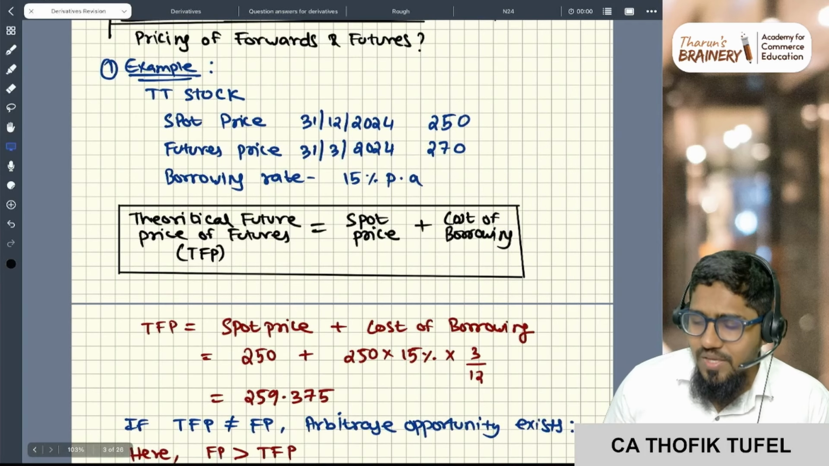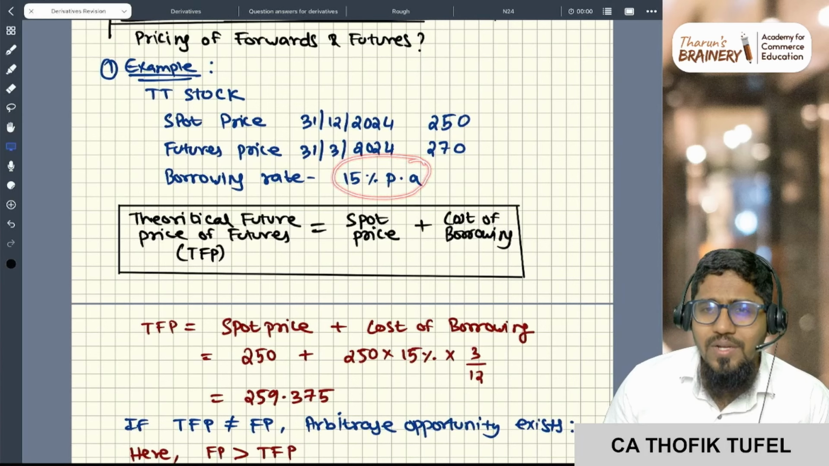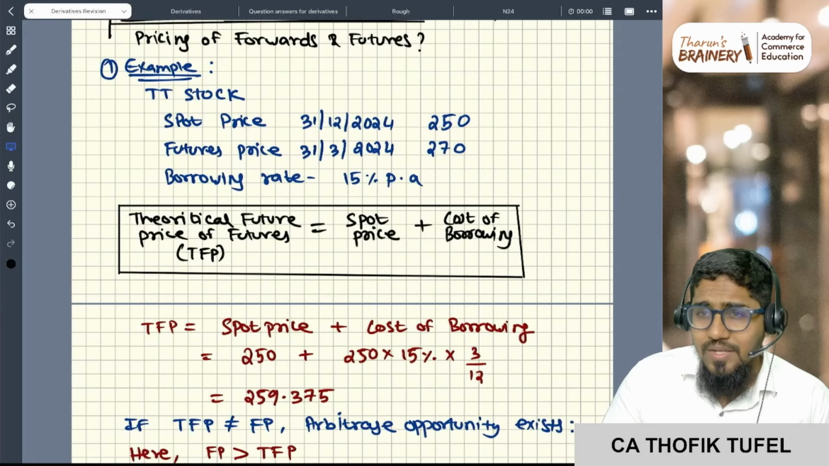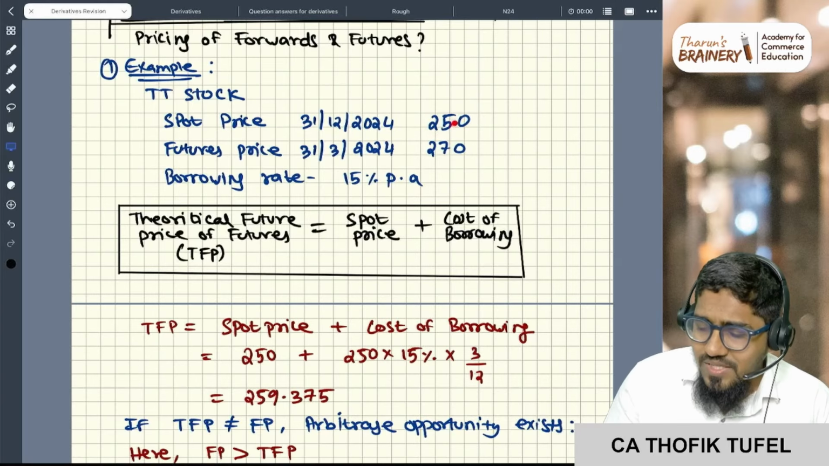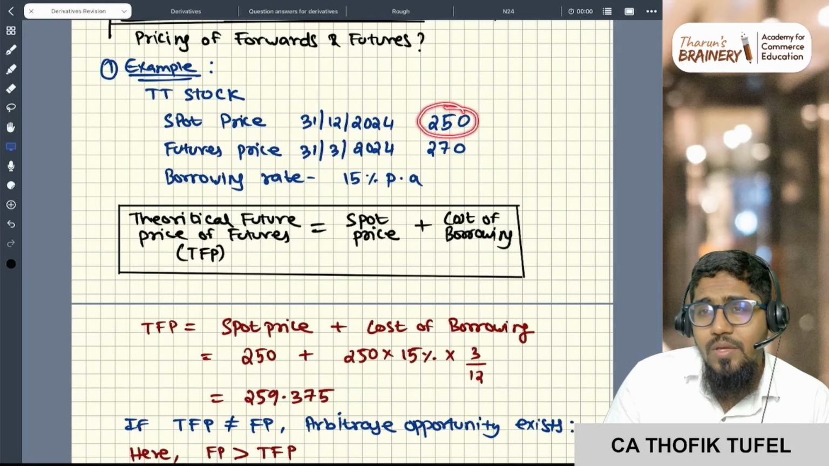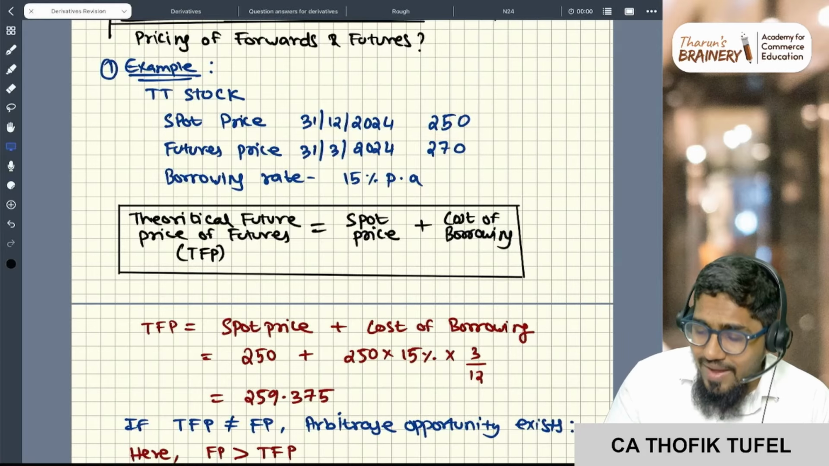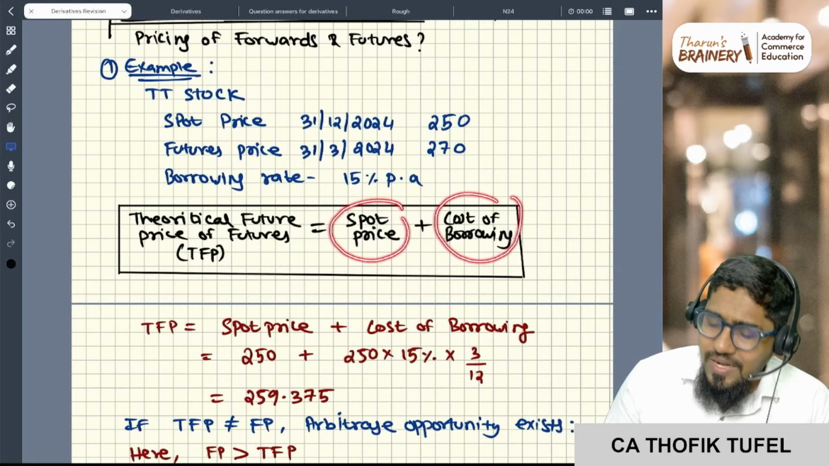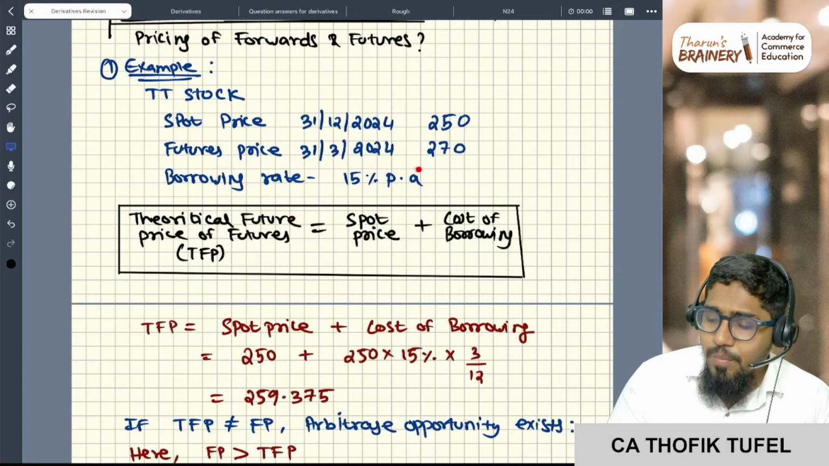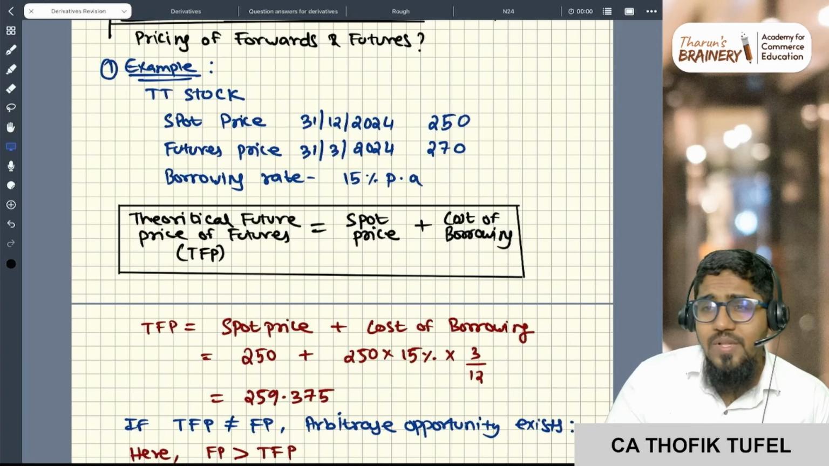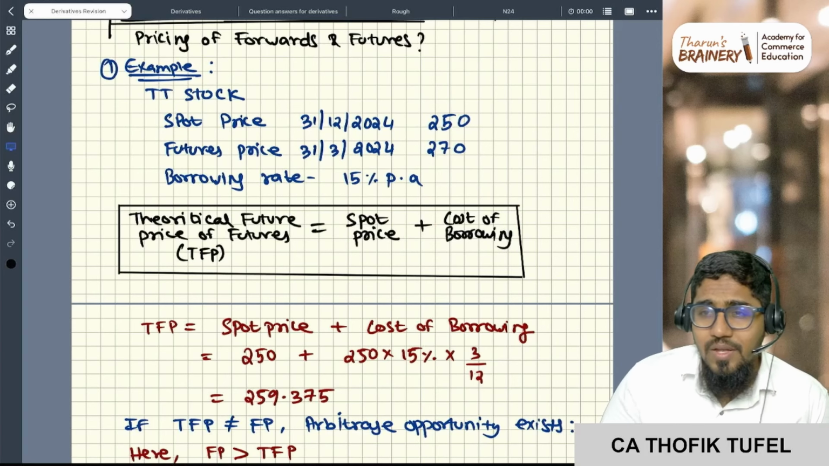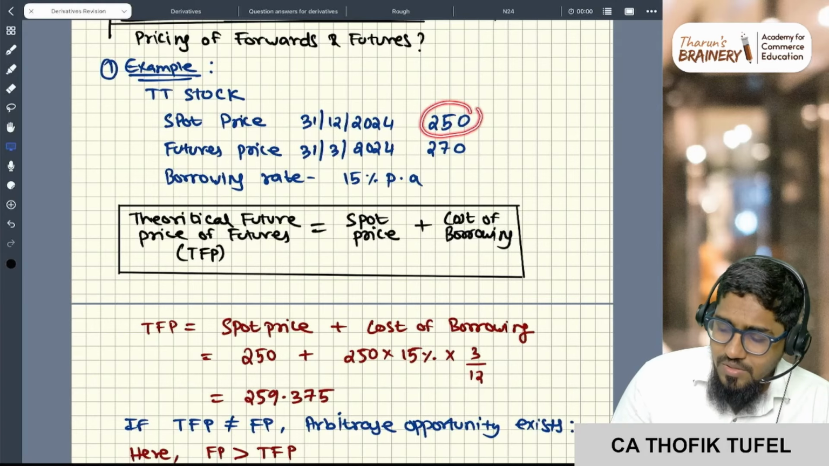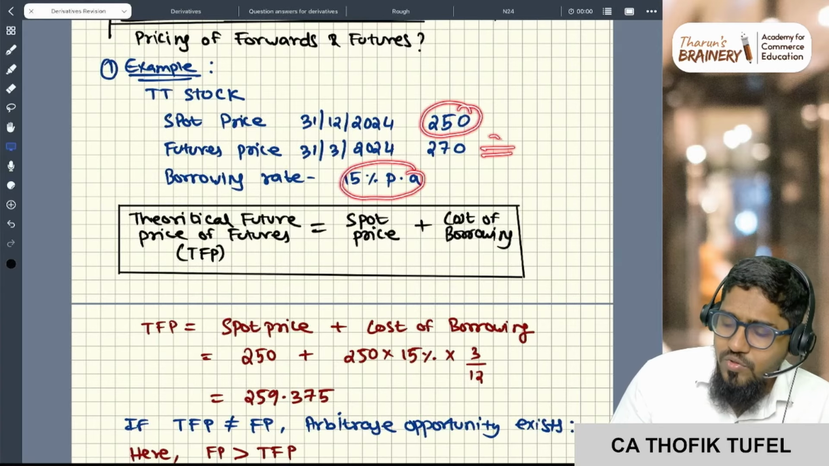One piece of information which will be given is the cost of borrowing. So what is the theoretical future price? If I am purchasing today at 250, but I don't have money today, so I am borrowing 250 rupees at 15 percent per annum for 3 months. So the spot price plus the cost of borrowing should be the theoretical future price, correct? Because I have to compensate for the borrowing rate, the required rate of return. There will be some opportunity cost. Had you invested somewhere else, you would have got 15%. So 250 rupees plus that borrowing cost should be equal to the future price.